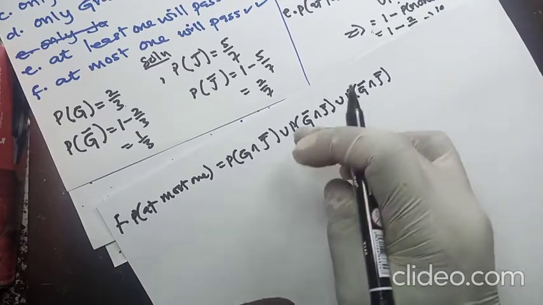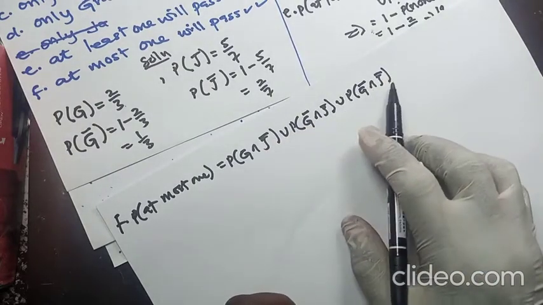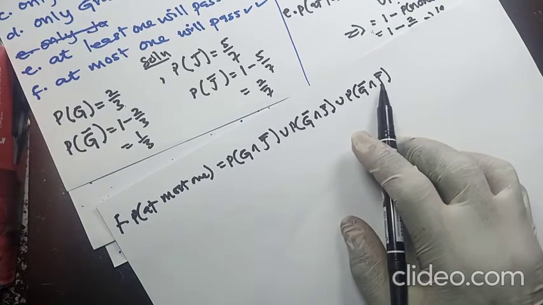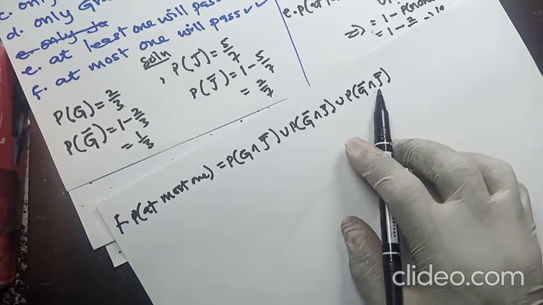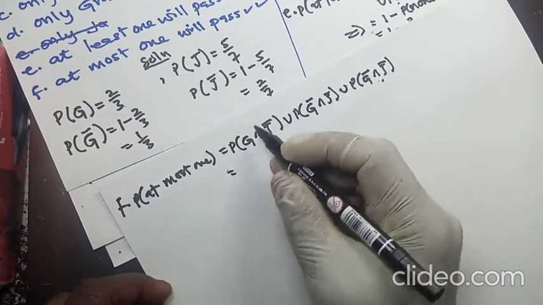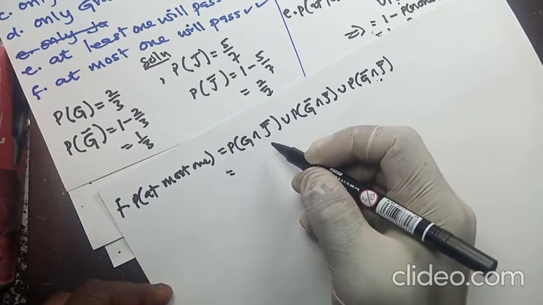So this is at most one. So 1 or less. And the less is none. Because if you have 1 and less, the less is 0. It can't be negative. So the less is 0. 0 means none. All right. So you just put your probabilities inside, then you get your answer.